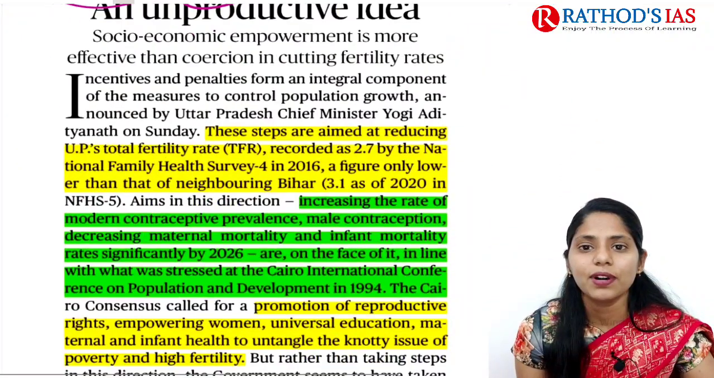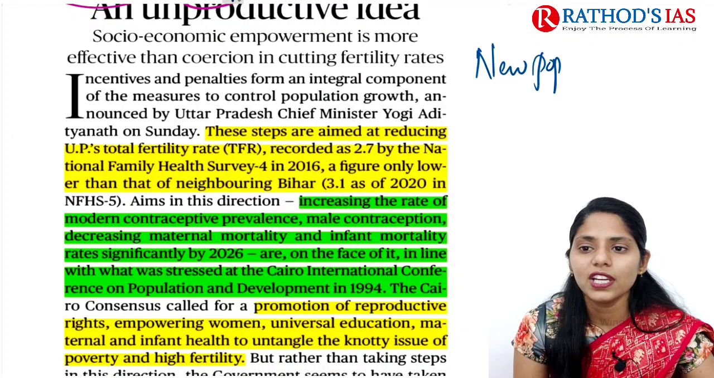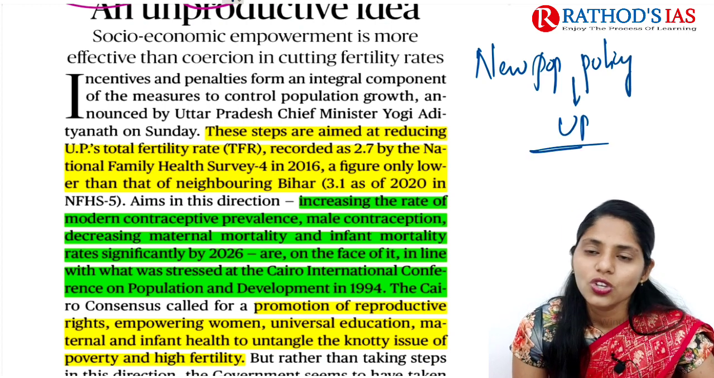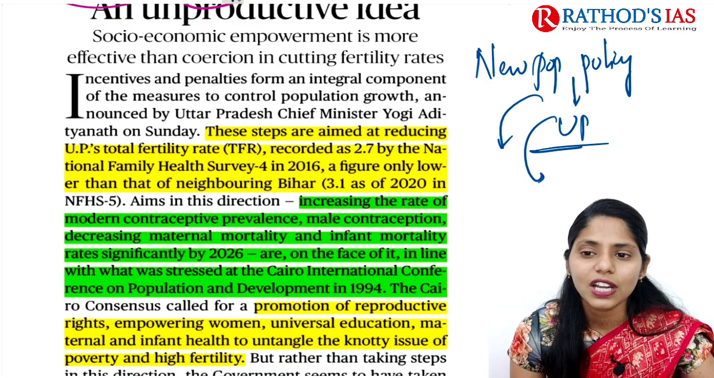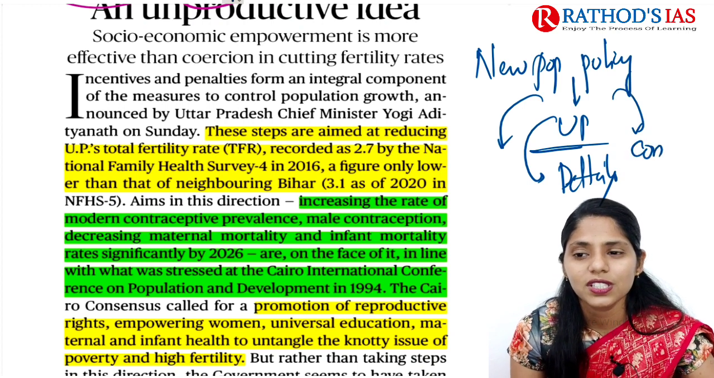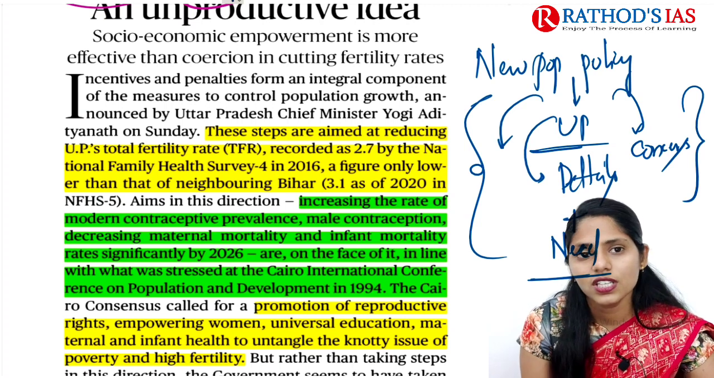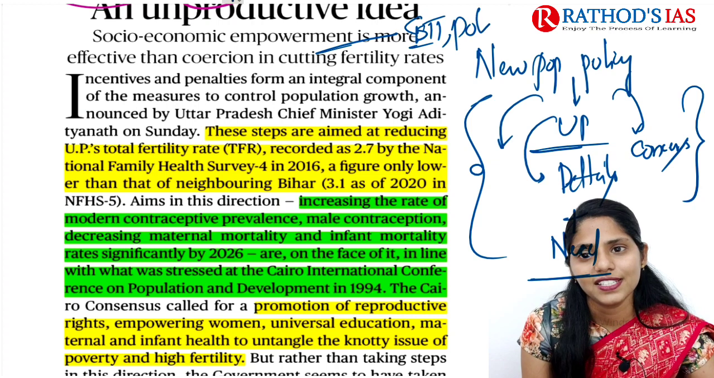The title says "The Unproductive Idea". This article mainly focuses on the new population policy of Uttar Pradesh. It talks about why it is in the news, that is the context, and also tells about the important details of this policy. Finally, it poses some concerns, and then it gives what can be done, that is the need. In this way you can approach this topic in a decent manner. This article will be important for GS Paper 2, which mainly comes under polity.